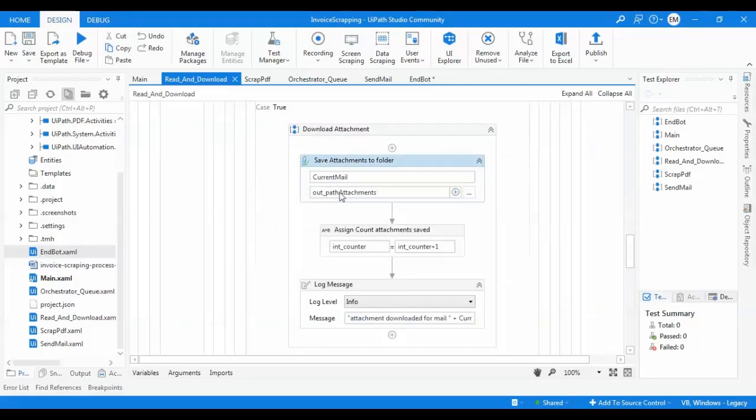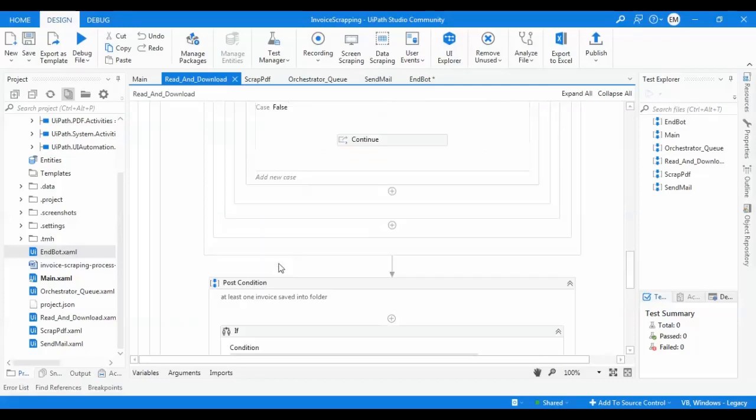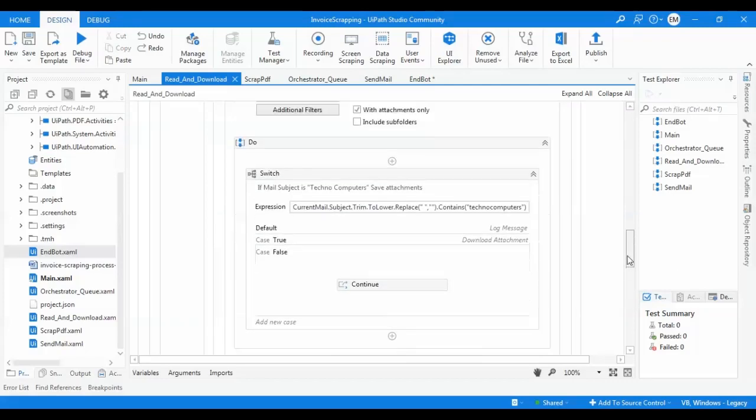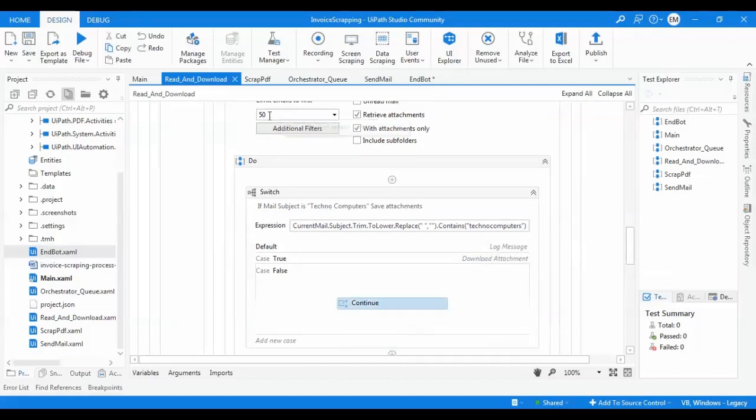I will go to save the attachment to the out path attachment folder, which was created in the precondition above, and I'm counting here how many attachments are downloaded, just for info, and to log this as info. And here I log the message attachment downloaded for email, and I write the mail subject. If the condition is false and the mail subject doesn't contain techno computers, I continue to the next email until I finish retrieving these 50 mails.